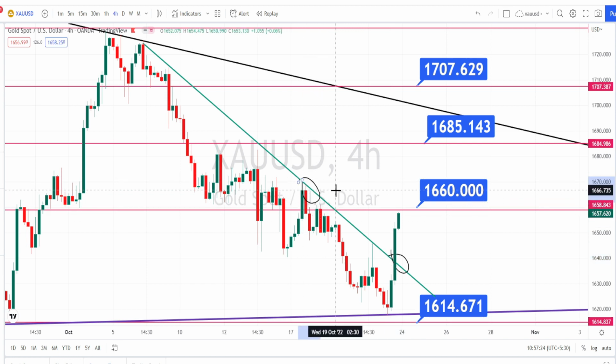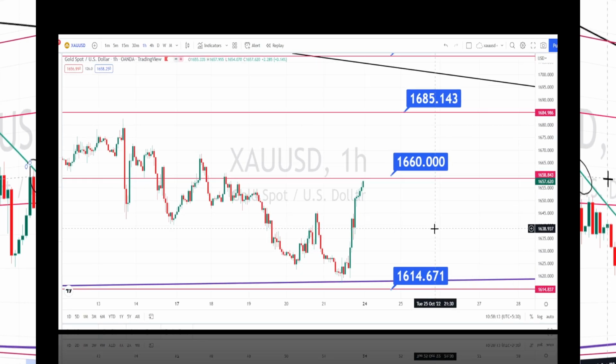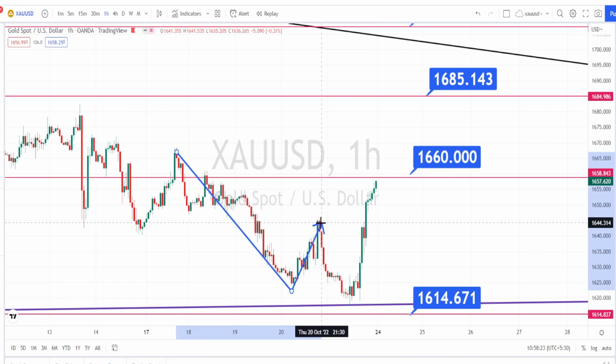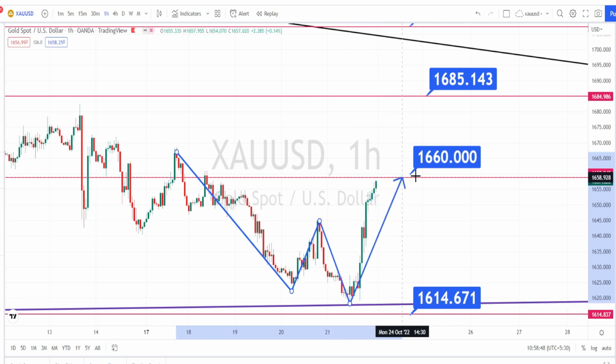Let us do the analysis in hourly time frame. I'm in hourly time frame now. In hourly time frame also, we are noticing the price action to trend on the bearish side. It again tried to bounce back on the bullish side, and it had failed to continue its bullish trend. Again it took support around the trend line or support line from the weekly time frame, and now it has taken a second attempt to break this resistance level of 1660. And if the price action managed to break this resistance level, we can expect a further continuation of the bullish side retracement in hourly time frame also.